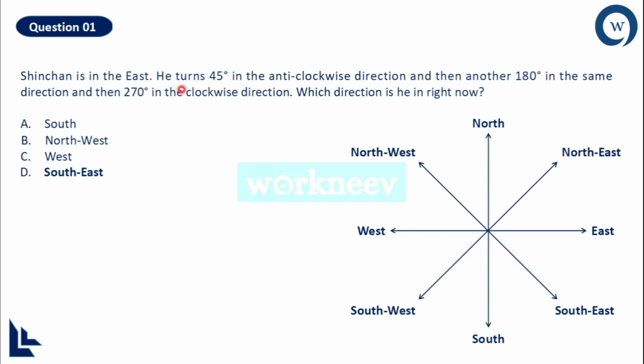That's why understand it like this. The total angle enclosed by a circle is 360 degrees, and going 270 degrees in the clockwise direction is very similar to going 90 degrees in the anti-clockwise direction. So now he is standing at southwest, and what is 90 degrees in the anti-clockwise direction? It is definitely southeast. So where is Shenzhen standing right now? Definitely in the southeast direction. So I hope question number 1 is clear for all of you, and with the same excitement we'll move on to the next problem in the video.